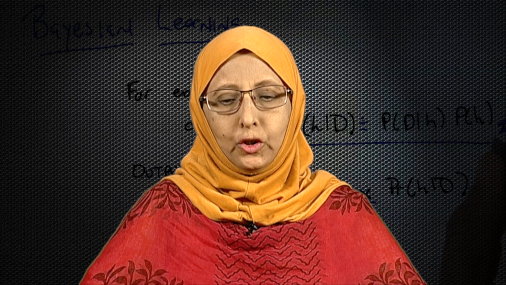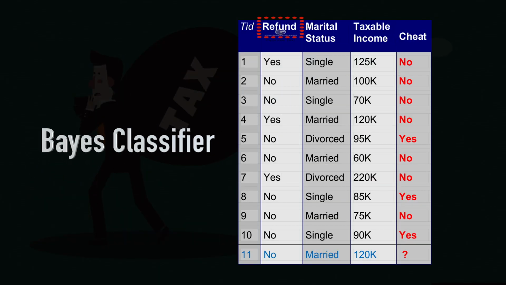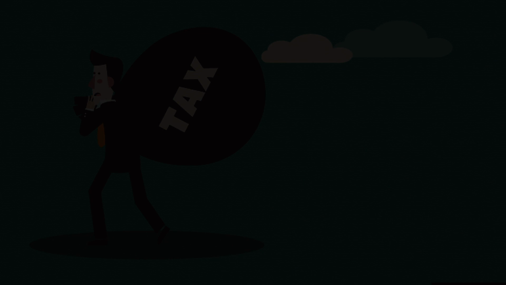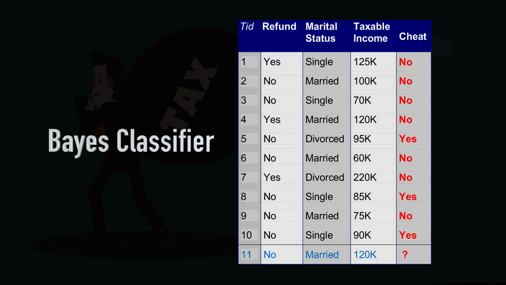Just like that, I am going to show you one table. In this table you have attributes like refund, marital status and taxable income. There is the last column in this table which is cheat. Now, in classification we have different classes, and now we are going to classify this data as to whether the person is going to cheat or the person is not going to cheat. We will look at the three different attributes, namely refund, marital status and taxable income.